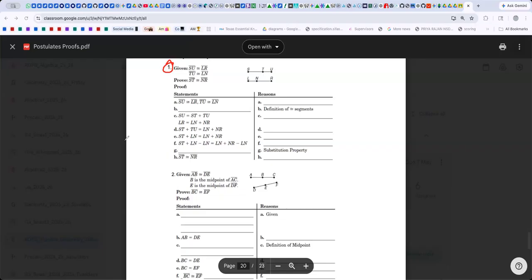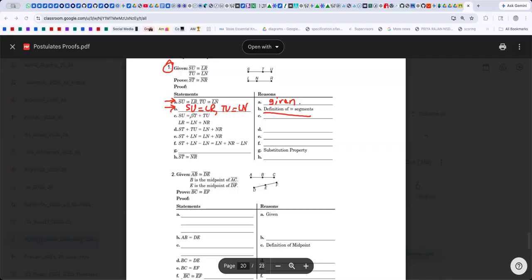Well, I know kind of what to say for the statements. Like for B, you could just say SU equals LR, TU equals LN, right? But it gave us that already, so this is fine. So number 1 was fine. Correct. This is the length they are assuming, that is why, definition of congruent. This is given. Make sense? Yeah, given I know that, but for C, D, E, and F, what would I say?